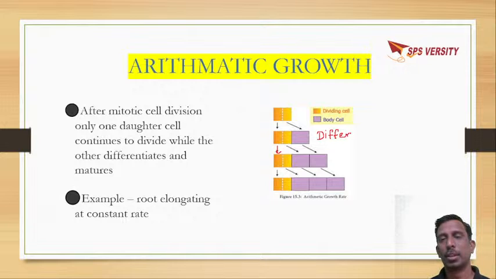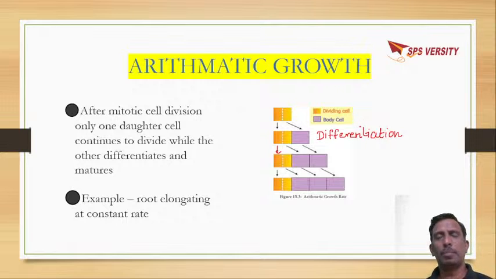Maturation. So once they are differentiated, they lose the property of cell division. Once they enter into differentiation, they lose the property of cell division. That is nothing but maturation.